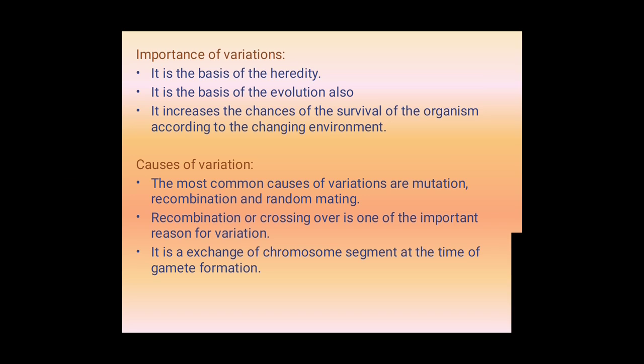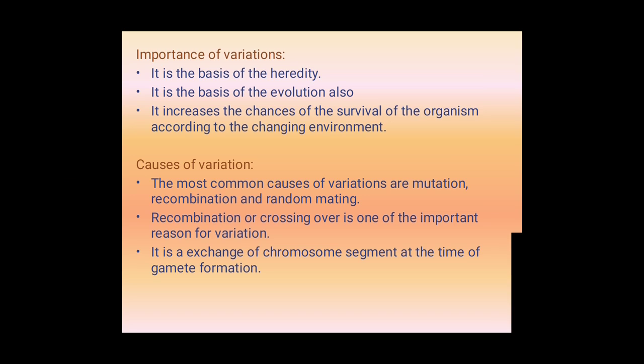Recombination means repeating the copying characters, and repetition in the copying characters also leads to the formation of variation. And also random mating. Mating means sexual contact. Random sexual contact also leads to the formation of variation here.